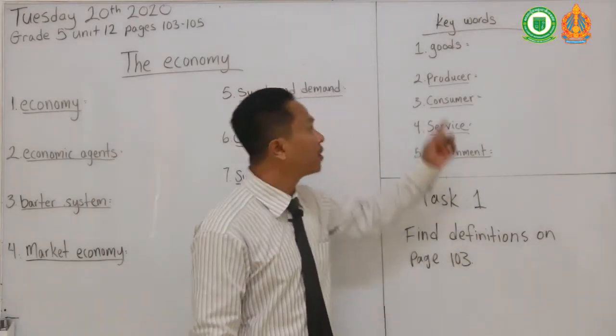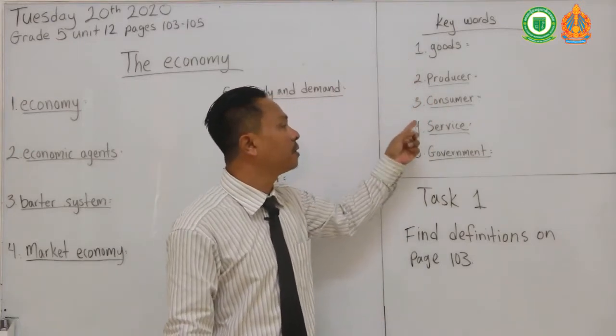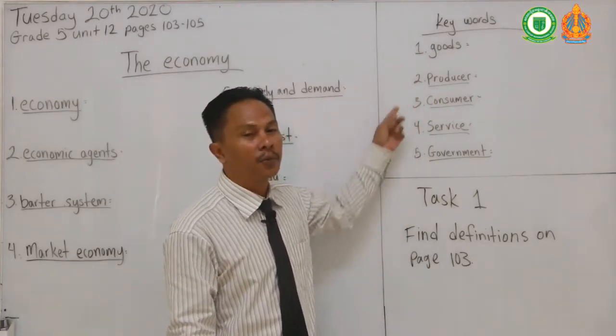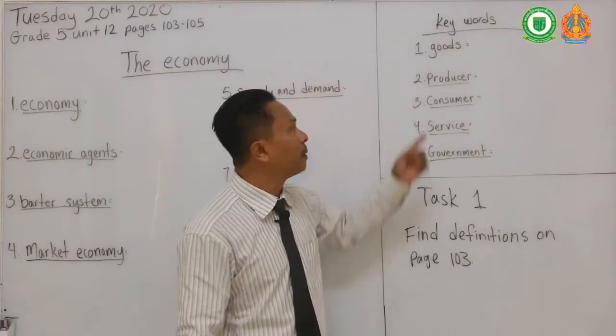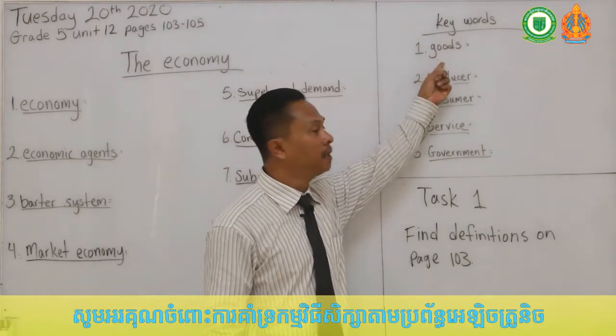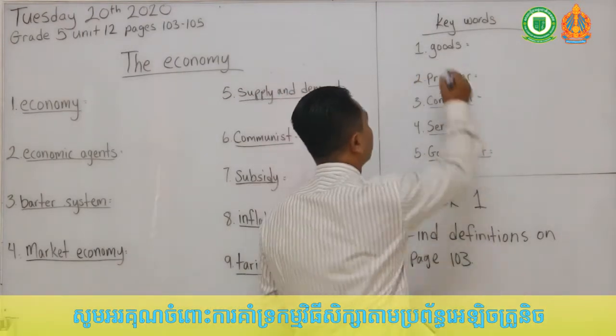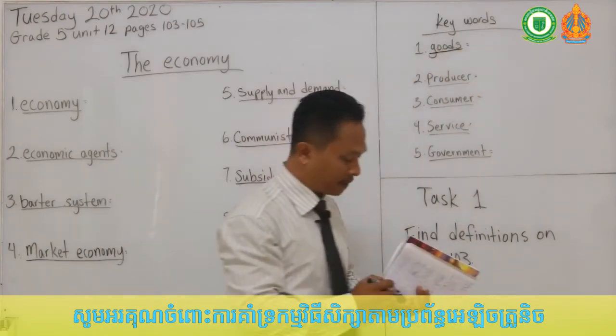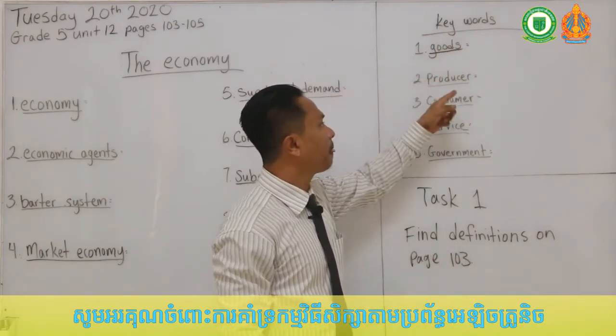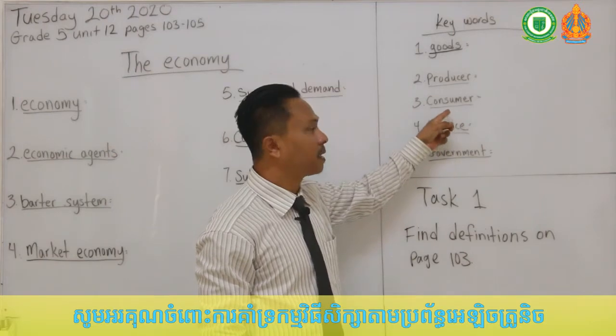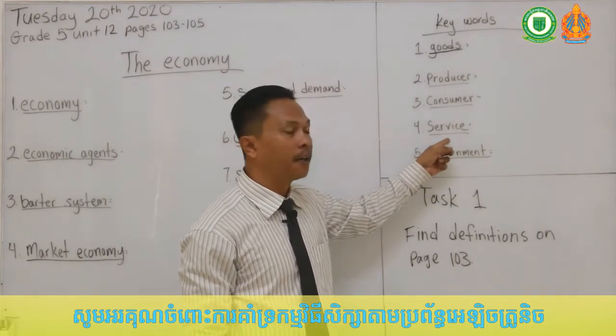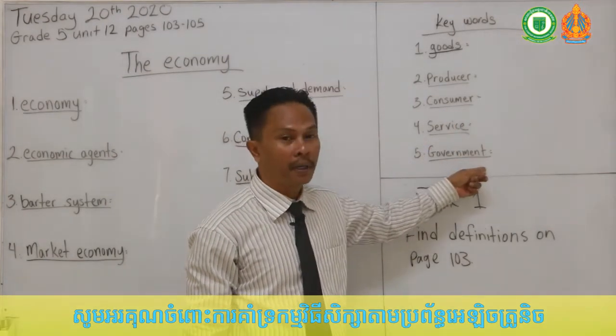And also these keywords right here, I want you to look up. These keywords will help you understand the text that you're going to be reading. So we have goods, producer, consumer, service, and government.